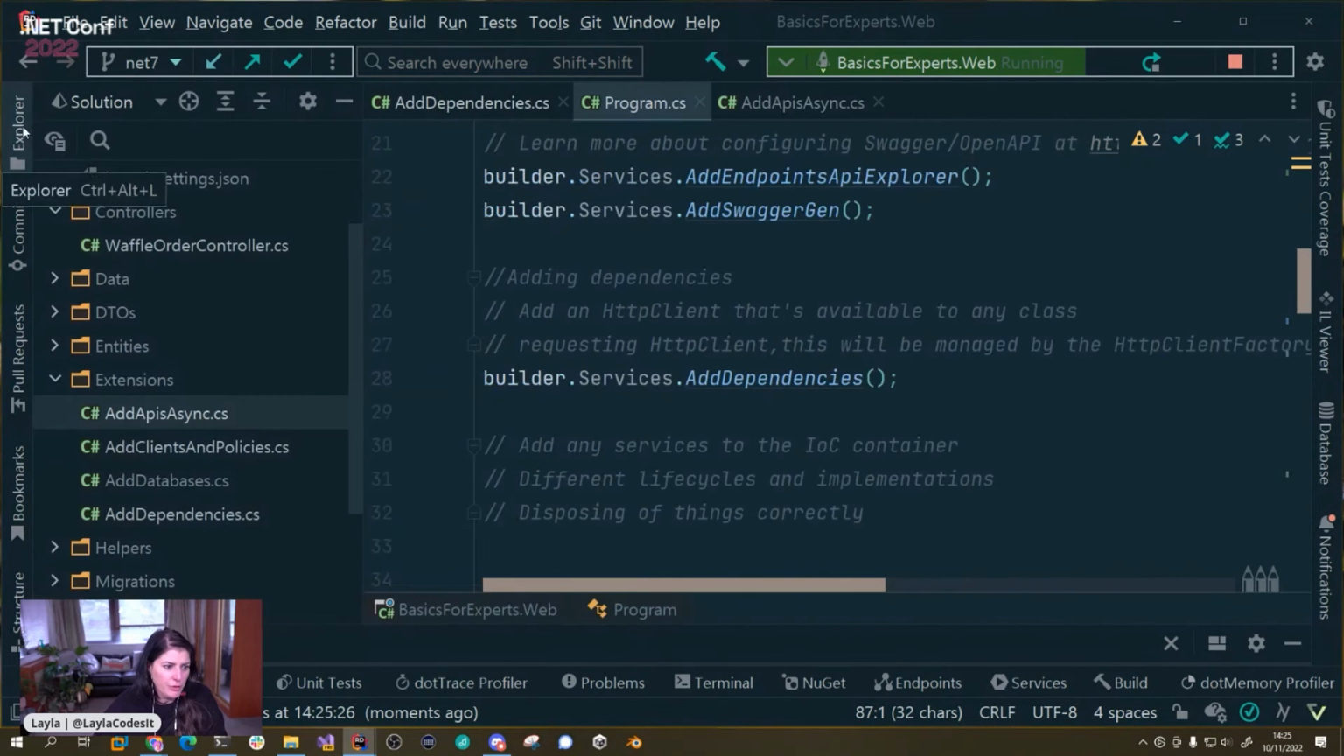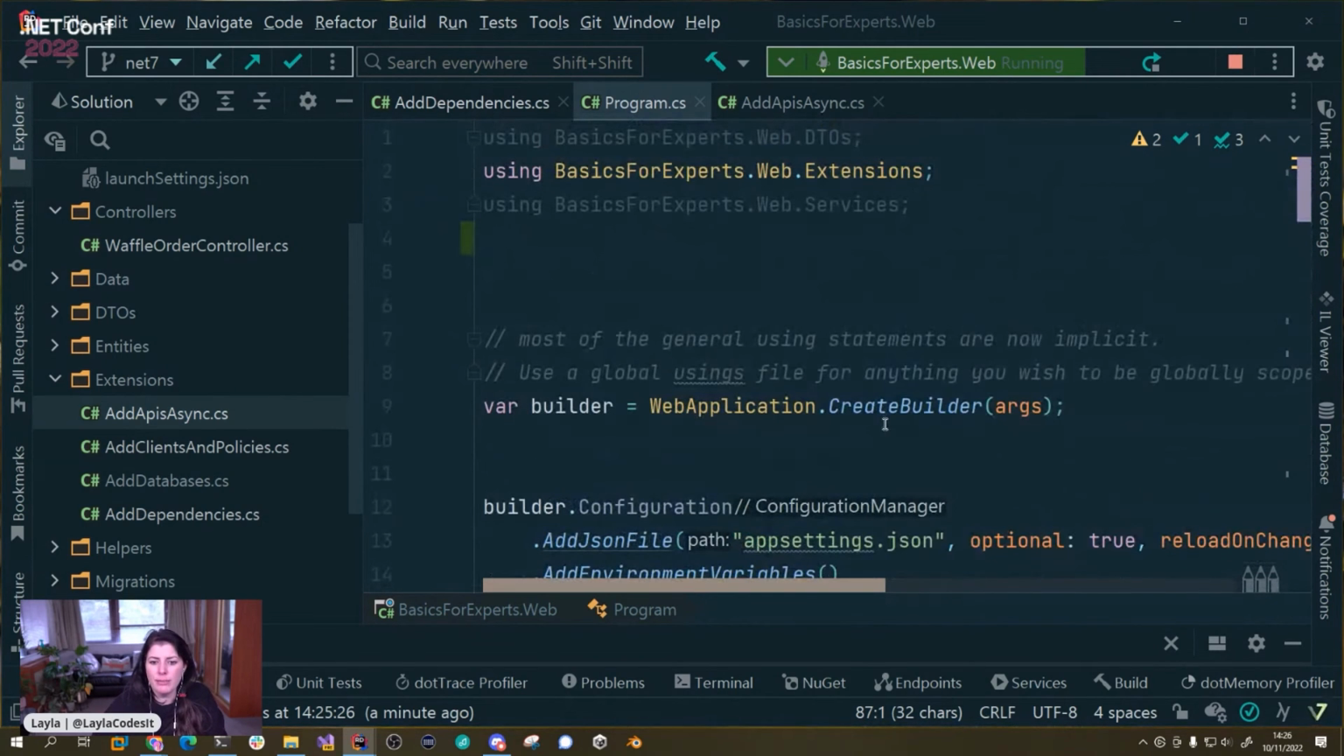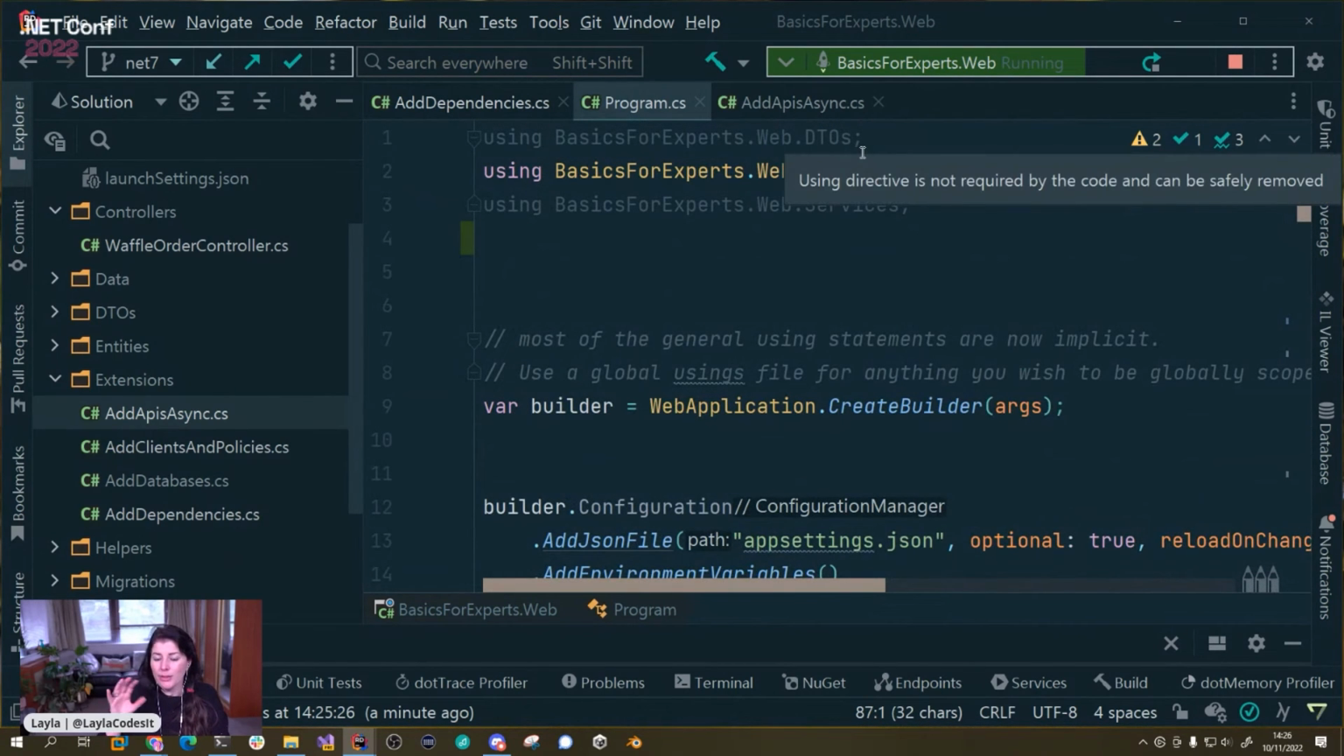So I know that was a really whirlwind whiz around here. The key things are that we've got these minimal hosting patterns and top-level statements. We've got rid of a whole load of ceremony. If you're coming from, say, Node, this is going to look like Express.js and be far more familiar to you.